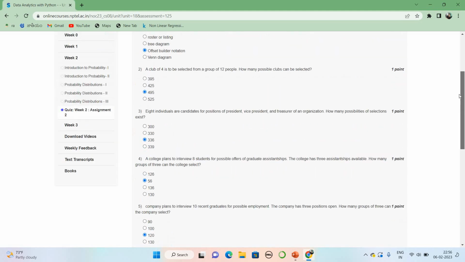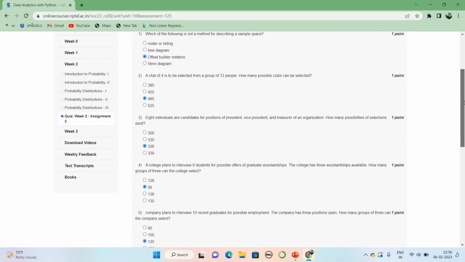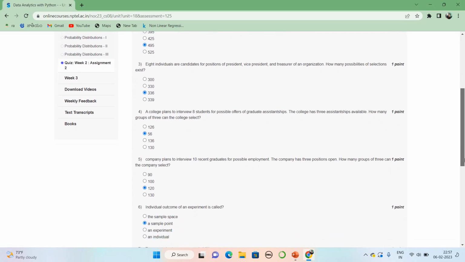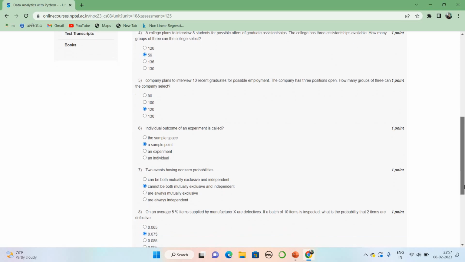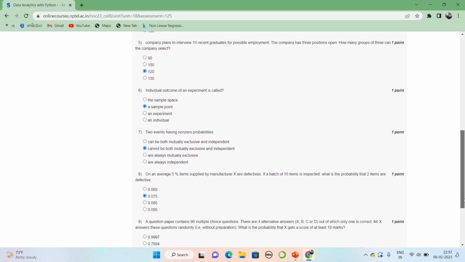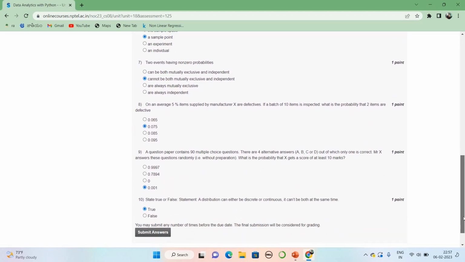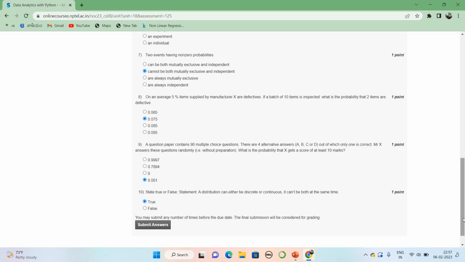Once again, we see from the starting onwards. Question number 1. Which of the following is not a method for describing a sample space? Set builder notation. Question number 2, the answer is 495. Question number 3, the answer is 336. Question number 4, it is 56. Question number 5, it is 120. Question number 6, it is sample point. Question number 7, it cannot be both mutually exclusive and independent. Question number 8, 0.075. Question number 9, it is 0.001. Question number 10, it is true.